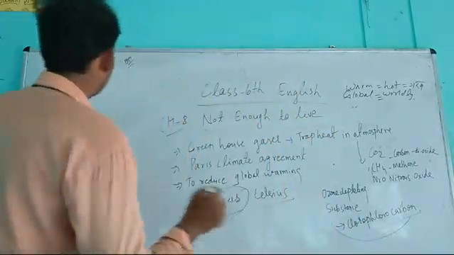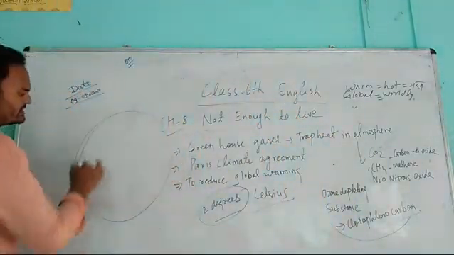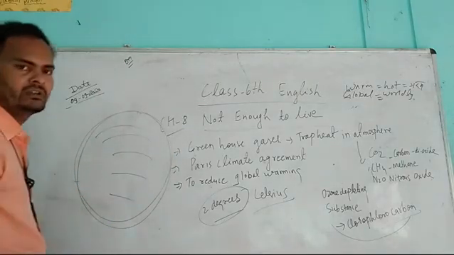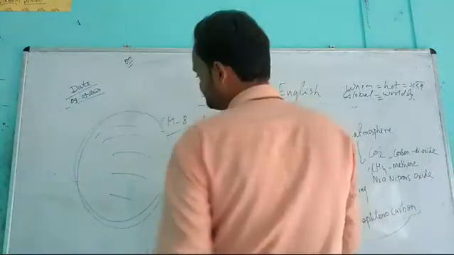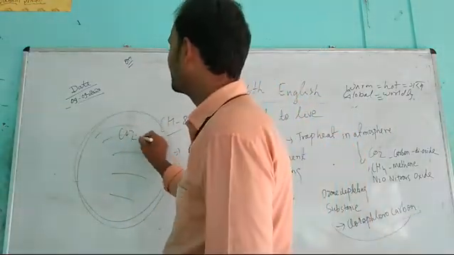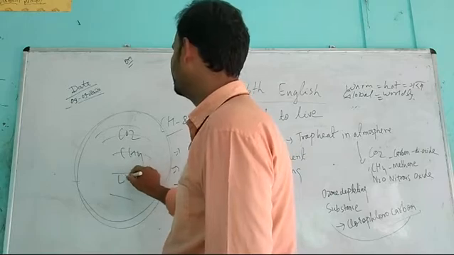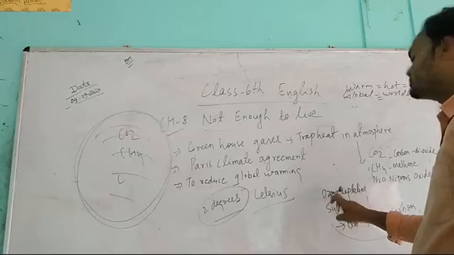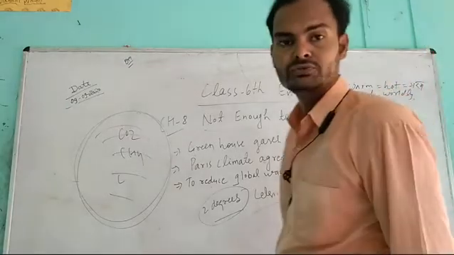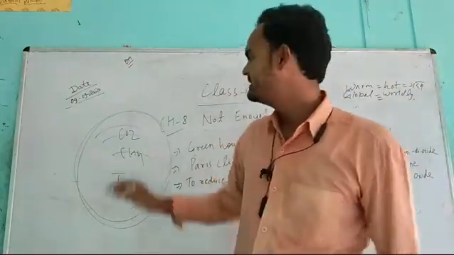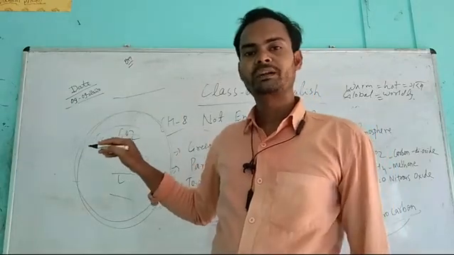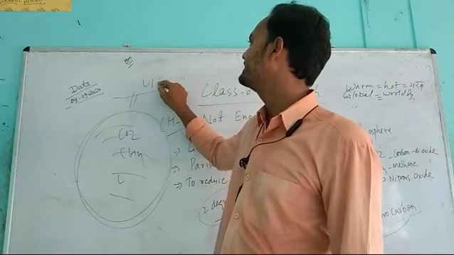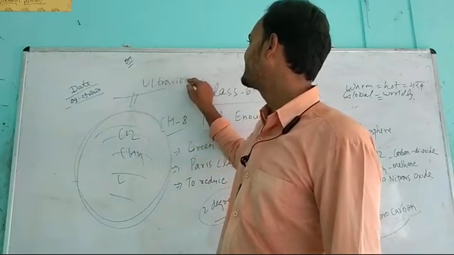I have to explain to you by making a figure. Friends, just imagine that this is our atmosphere, our air atmosphere, and in that, if there is CO2, carbon dioxide, there is CH4, if there is chlorofluorocarbon, which can deplete the ozone layer. Students, do you know what the ozone layer is? The ozone layer is in the upper atmosphere of our earth, and it prevents the ultraviolet rays.